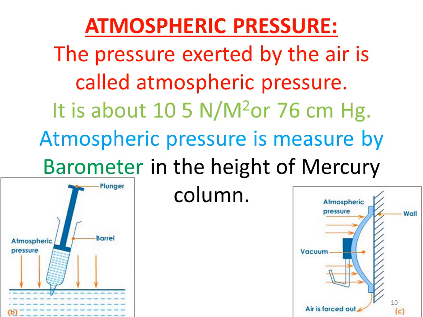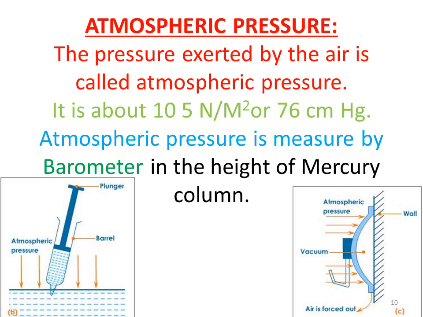Atmospheric pressure. The pressure exerted by the air is called atmospheric pressure. In air, there are various gases: carbon dioxide, nitrogen, oxygen, sulfur dioxide, nitrogen dioxide. These molecules of various gases strike and rebound from our body. They generate a force on the body. Force per unit area is the pressure.